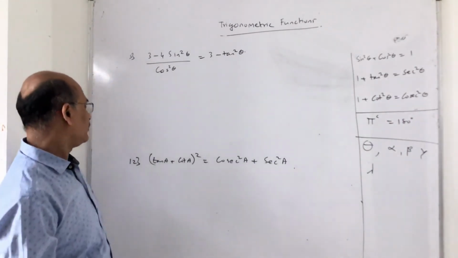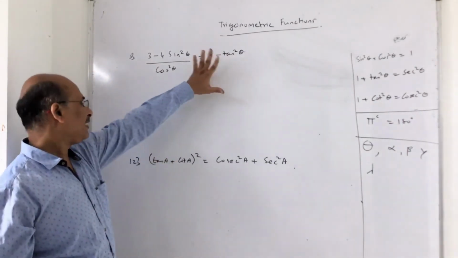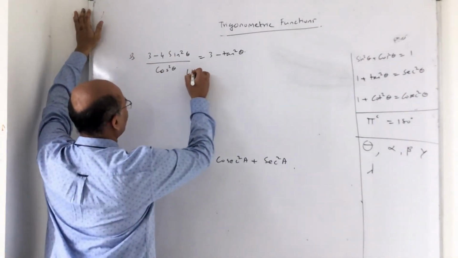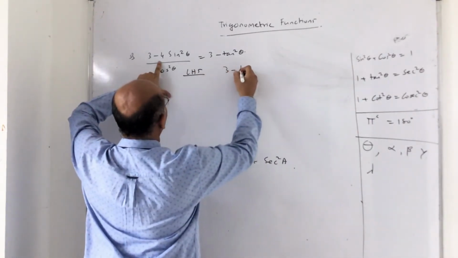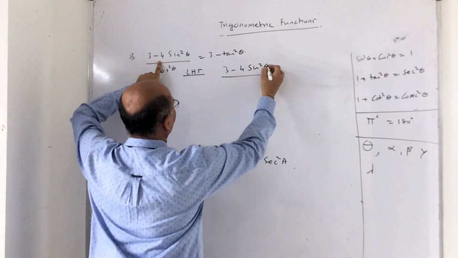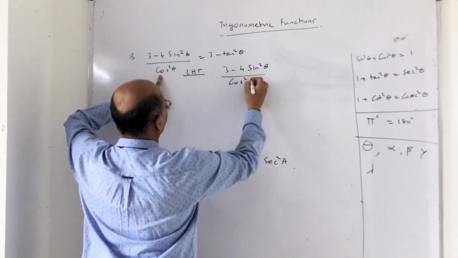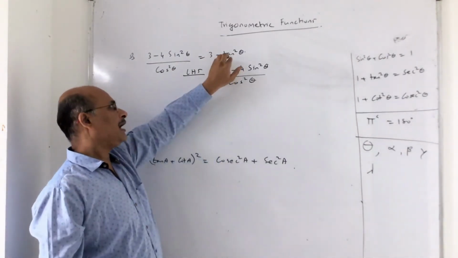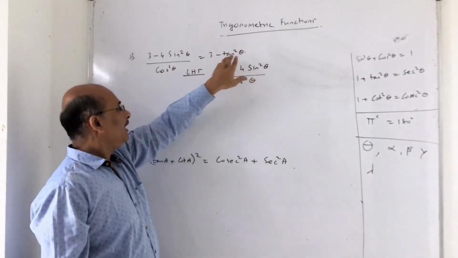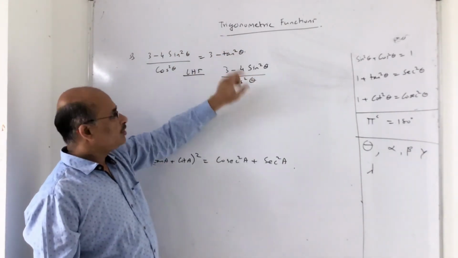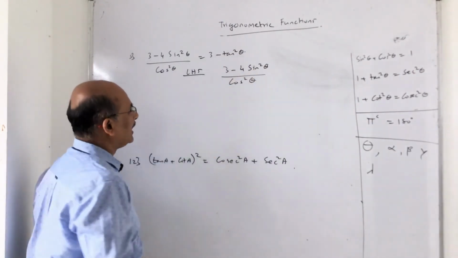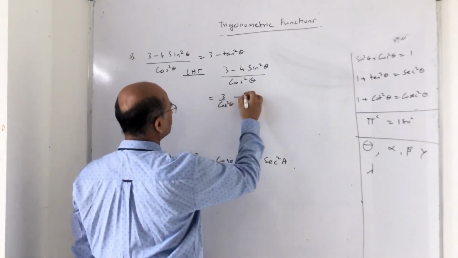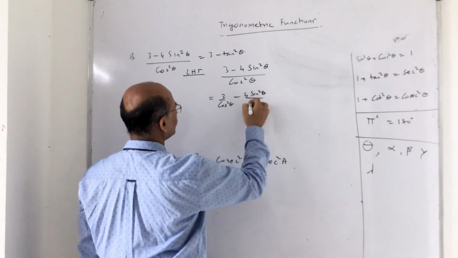Question: 3 minus 4 sin square theta upon cos square theta is equal to 3 minus tan square theta. Whatever stuff it is, LHS seems to be a little bit complicated. I want to just focus on LHS now, so I am writing the LHS here: 3 minus 4 sin square theta upon cos square theta. If you look at the RHS, I told you never take your side away from the RHS or LHS, whatever you have to prove. In this case there is no denominator at all. So can I give the denominator to both of them? You can write 3 upon cos square theta minus 4 sin square theta upon cos square theta.